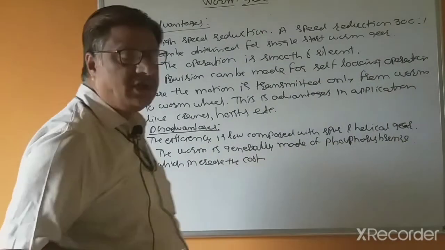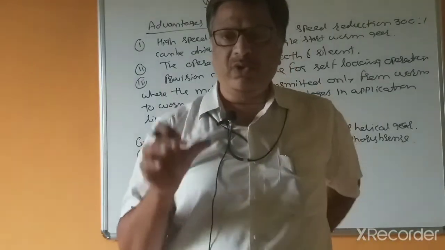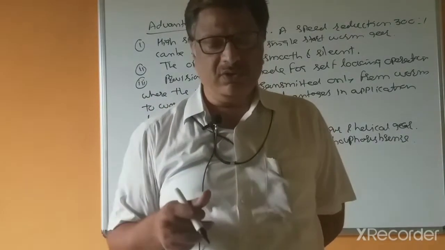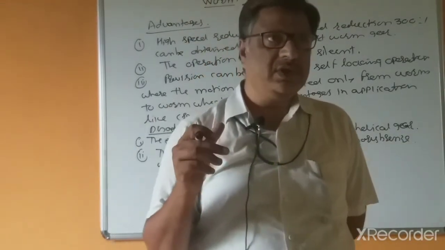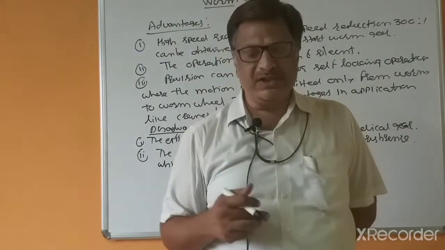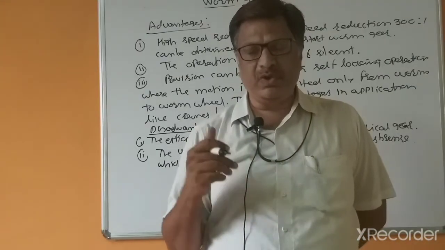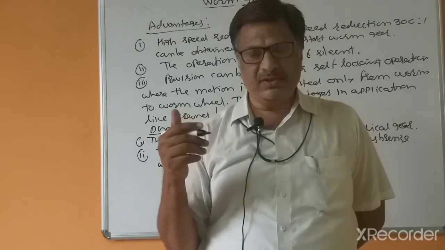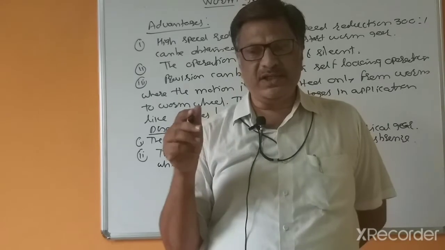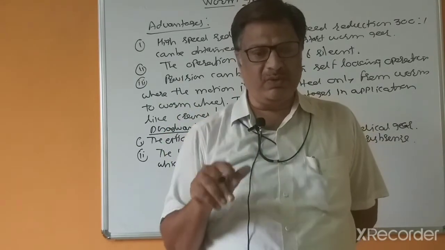The material used for the worm is generally hardened steel, because more stress comes on the worm and less stress comes on the worm wheel.